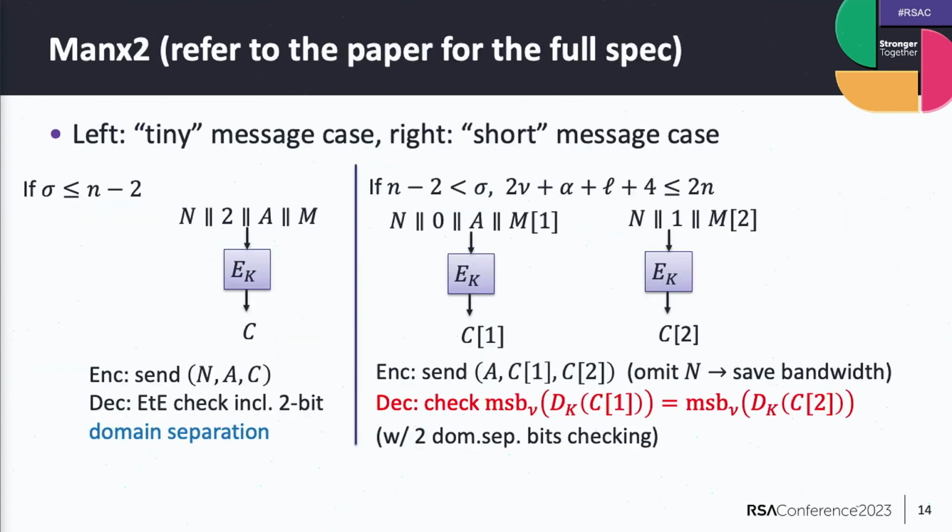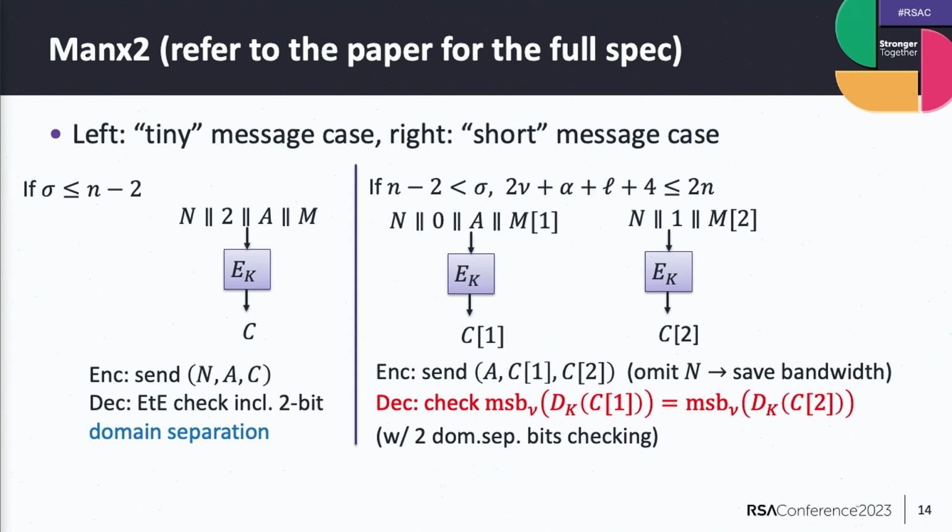Okay, Manx2 is here. The actual scheme is more complex because we need some encoding and decoding schemes applied to these input variables. So please refer to the paper for the full spec. But in any case, Manx2 has two operation modes. The left-hand case is what we call the tiny message case.